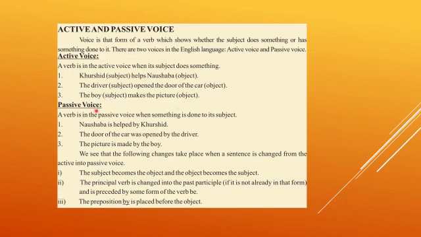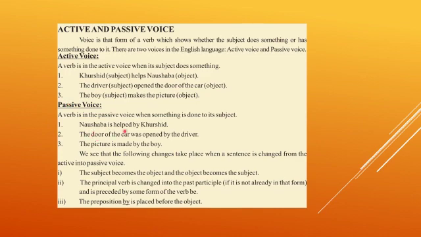What is the passive voice? A verb is in the passive voice when something is done to its subject. In simple form we have learned that when the subject receives any action, something happens to the subject. Noshaba is helped by Khurshid. The three examples that have been given here, the same passive voices are given under this heading.